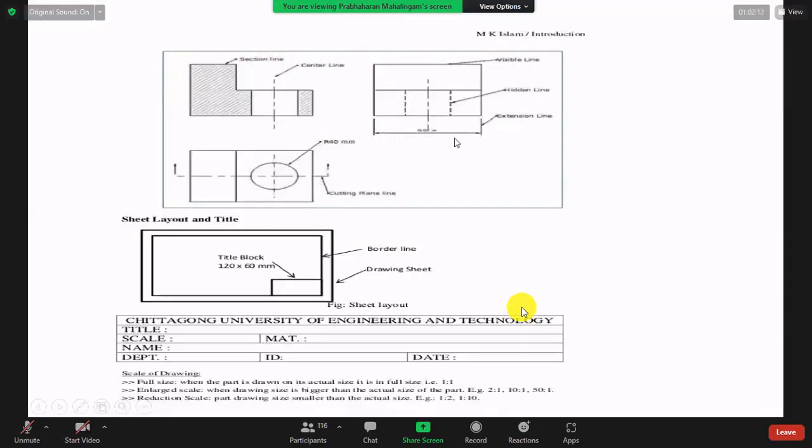It's not a drawing. It is a scale. This is a scale. You see extension line, scale, 100 or 1000 millimeter. But it's the same size. Front and end are the same size. You see front and plan, same length. So vertical line and the horizontal are the same. So this is the extension line.